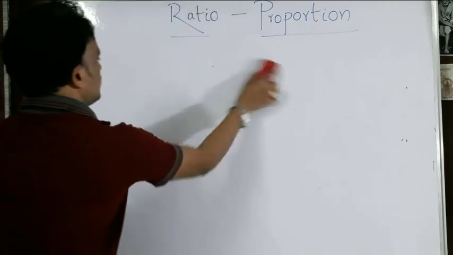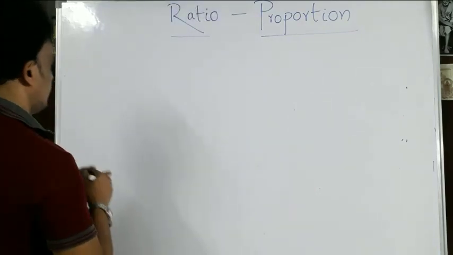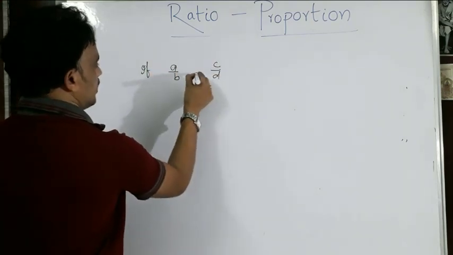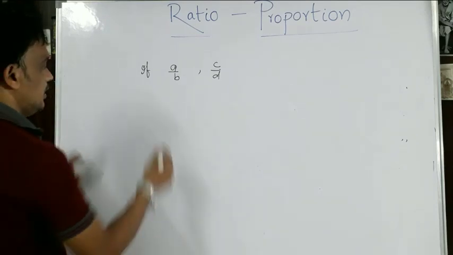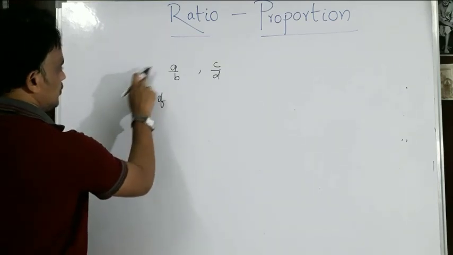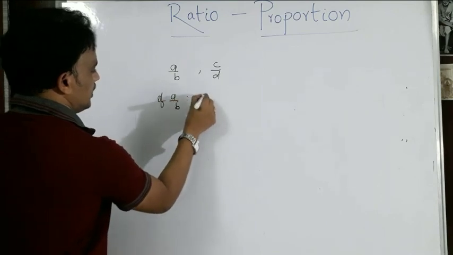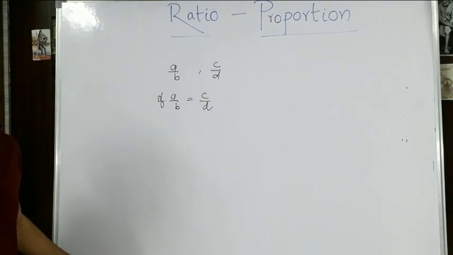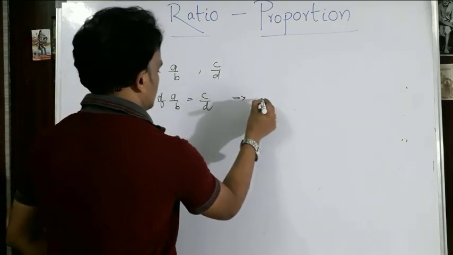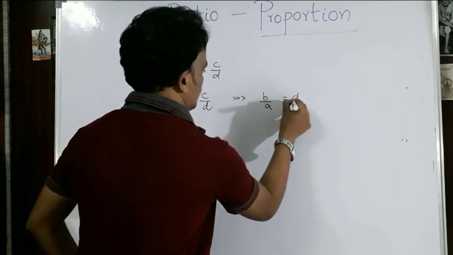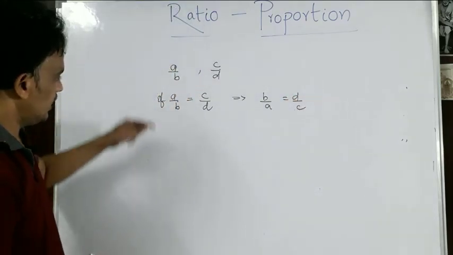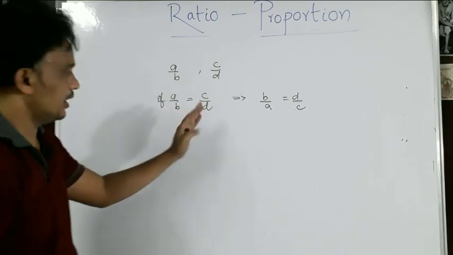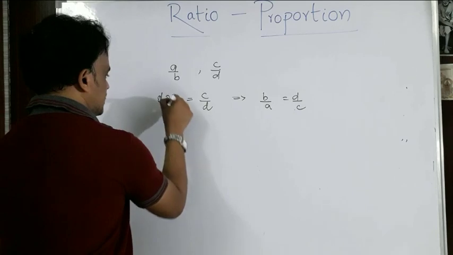So take the two ratios A is to B and C is to D. If A is to B and C is to D are any two ratios, the condition given is that A by B is equal to C by D. Then I can say B by A is equal to D by C. Please observe this one. If these two ratios are equal, then the inverted ratios are also equal. I am just inverting this one.